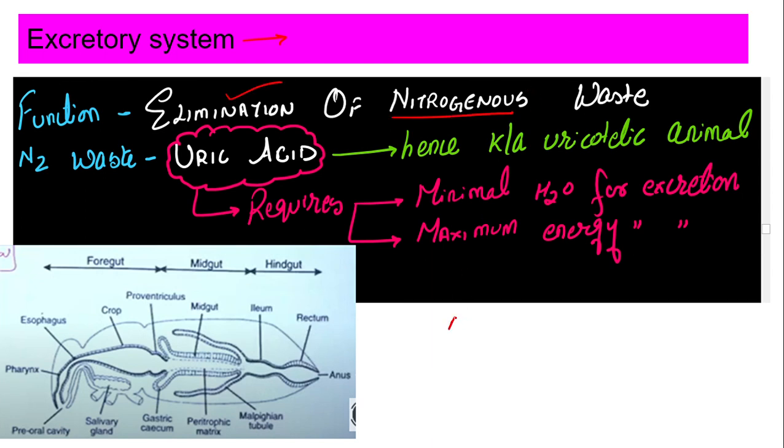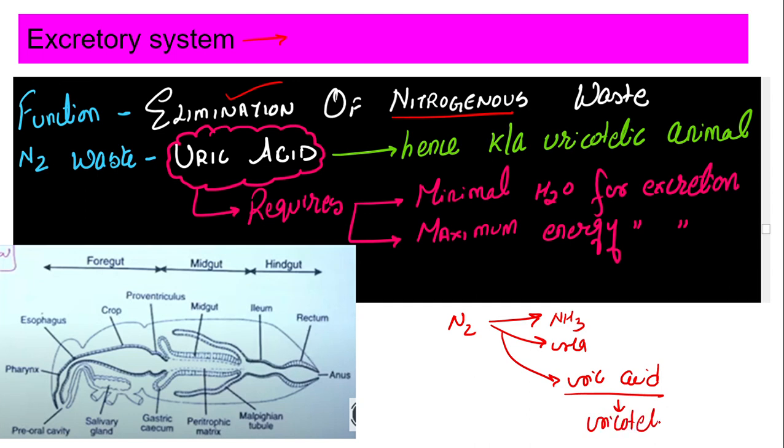Basically, when I talk about the nitrogenous waste, we are bothered about the three nitrogenous waste. One is your ammonia, second one is your urea, and third one is your uric acid. We have already discussed that my cockroach is a uricotelic. Uricotelic means what is the excretory nitrogenous waste for cockroach? It is the uric acid. This was the NEET question, so remember it. So nitrogenous waste which is released out by the cockroach is the uric acid. Hence, it is also called a uricotelic animal.